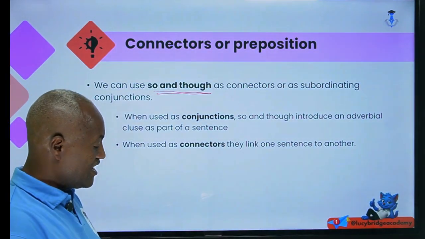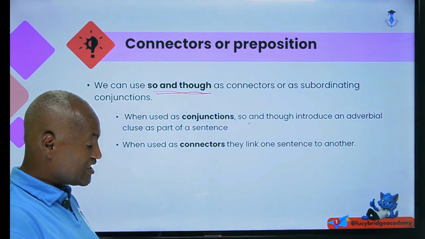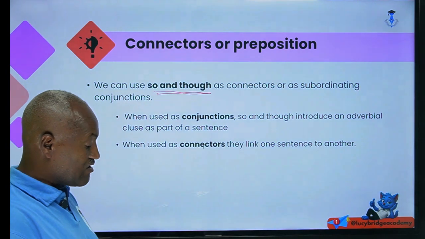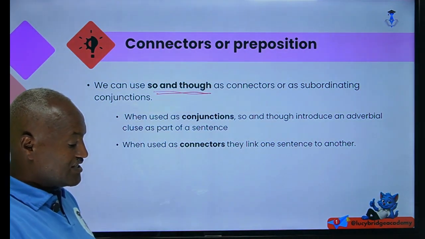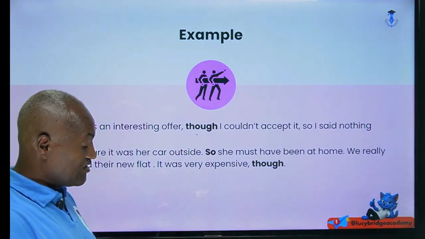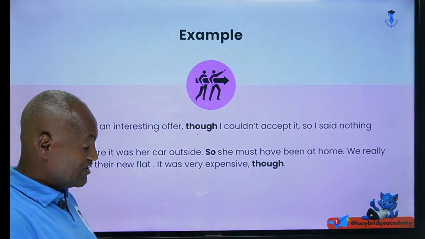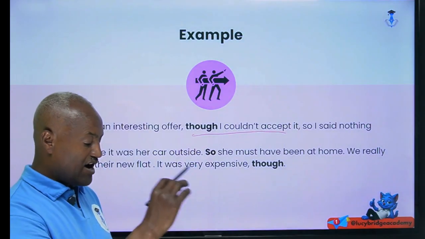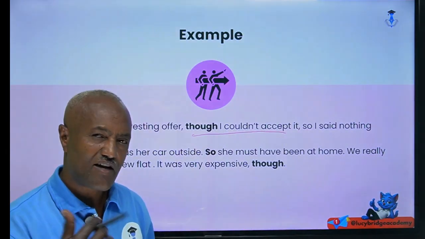Let's see that one. When used as a conjunction, "so" and "though" introduce an adverbial clause. When used as a connector, they link one sentence to another. For instance, here: "It was an interesting offer, though I couldn't accept it." Have you seen "though I couldn't accept it"? It is subordinating.